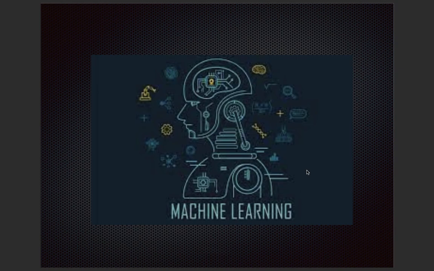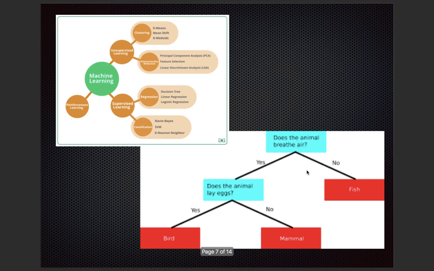So machine learning consists of algorithms which enable artificial intelligence. So what are the algorithms contained in it? There are supervised and unsupervised algorithms. In the last slide, if you have not watched, go back and watch the last video lecture, where you learn about supervised and unsupervised learning. I'll explain the algorithms of unsupervised learning, like K-means, K-medoids, then feature selection, linear discriminant analysis, and all these are the unsupervised algorithms which are used.